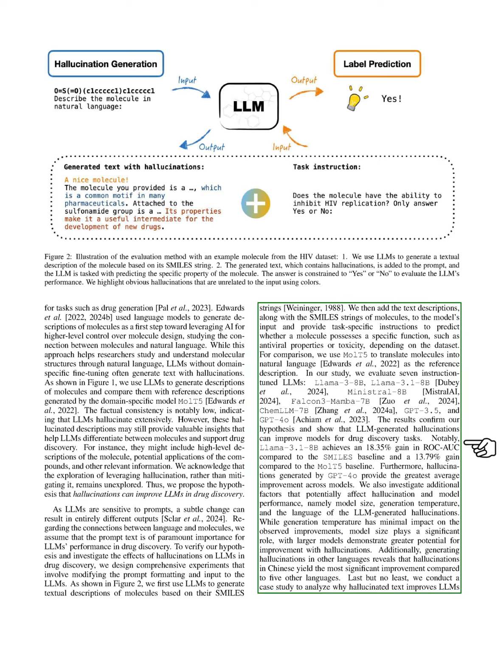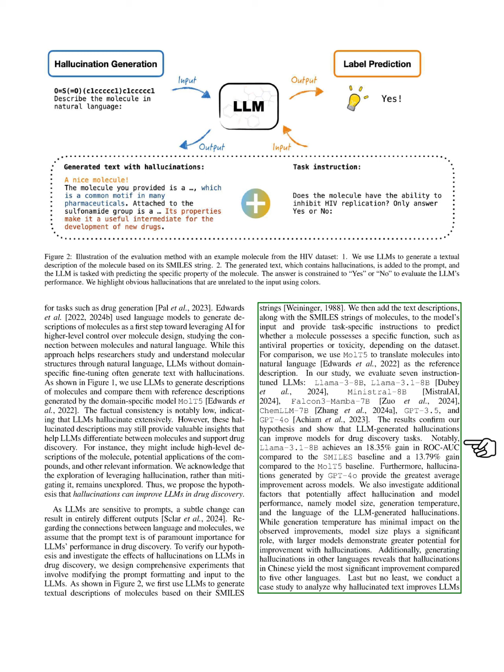In our study, we evaluate 7 instruction-tuned LLMs and find that hallucinations can indeed enhance performance in drug discovery tasks. For instance, Llama 3.1 8B shows significant improvement over baseline models. We also examine factors influencing hallucinations, such as model size and generation temperature, discovering that larger models benefit more from hallucinations.